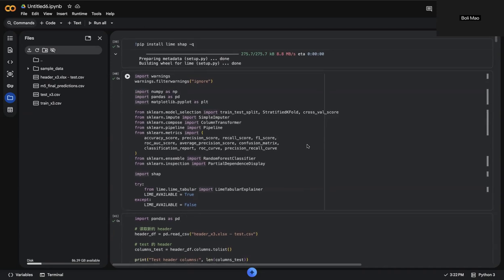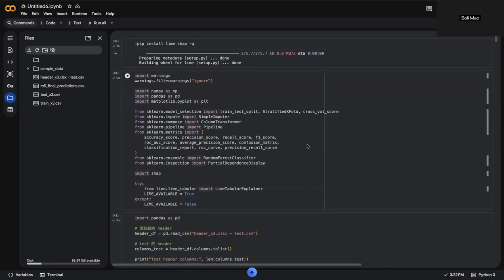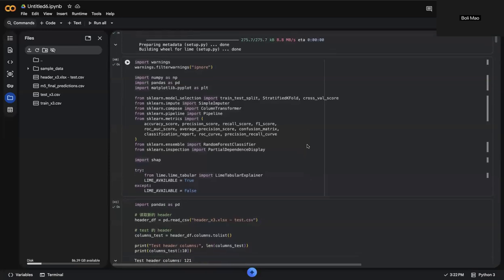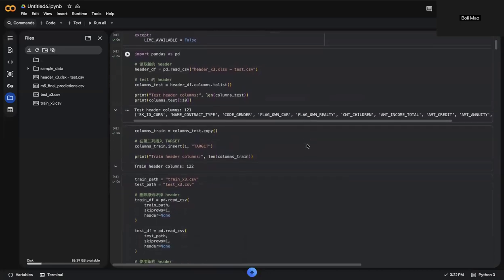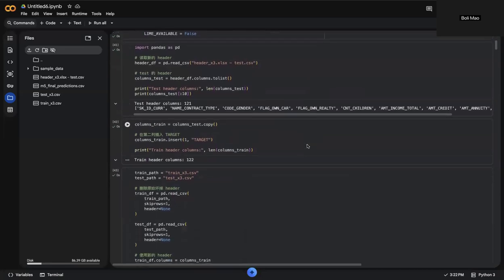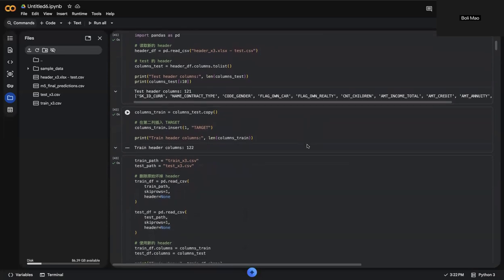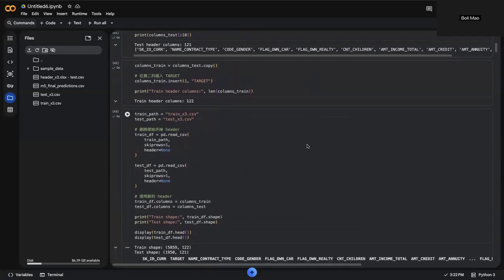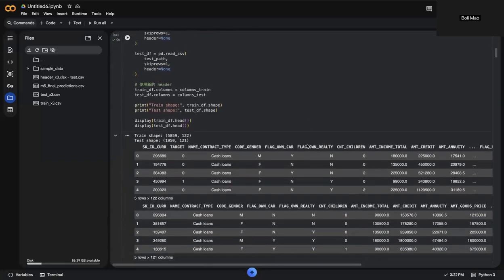The dataset used in this project is derived from the Home Credit default risk dataset. Each row represents a loan application and includes demographic, financial, and behavioral information about the applicants. The target variable is called TARGET, with a capital letter, where zero means the applicant successfully repaid the loan and one means the applicant defaulted. The training data used in this project contain about 5,800 observations and more than 100 defaults.